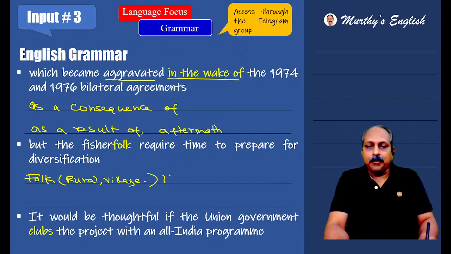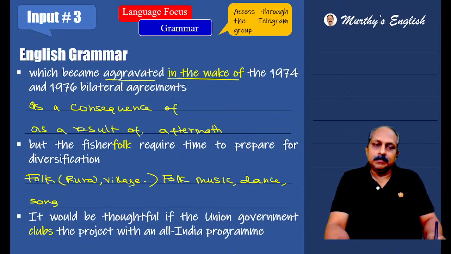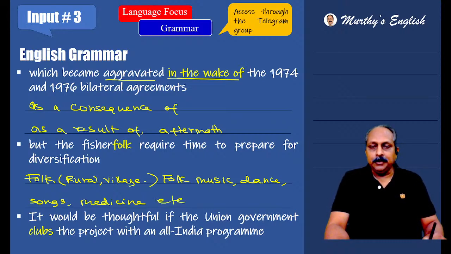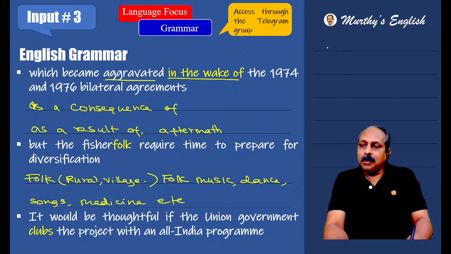Based on this, we have combinations like folk music, folk dance, folk songs, folk medicine. Someone has added all these. It would also be thoughtful if the union government club as such.